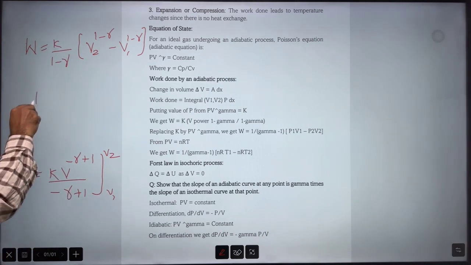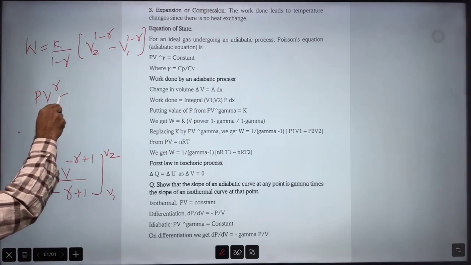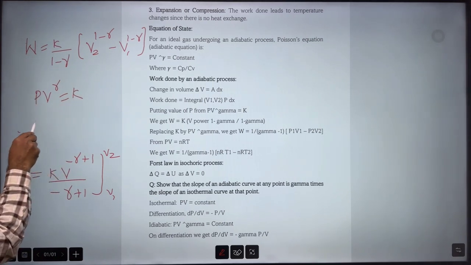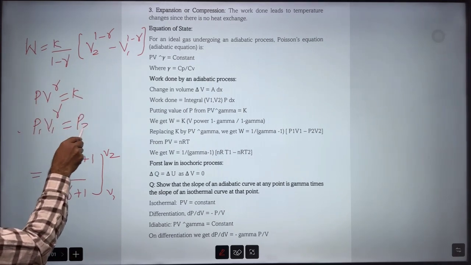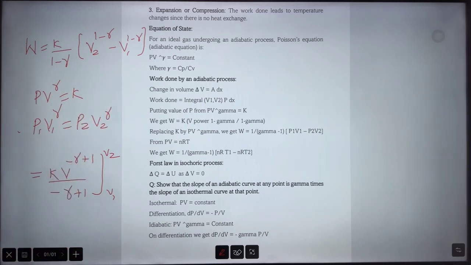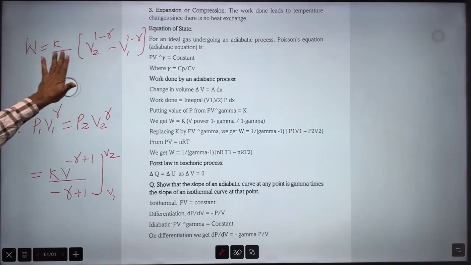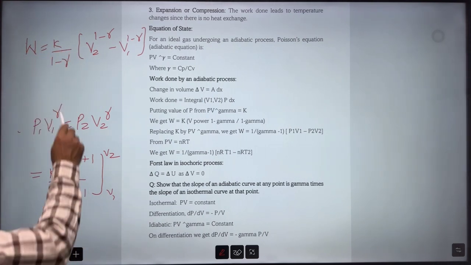Now since PV^gamma equal to K, you can generalize it. You can write P1 V1^gamma equal to P2 V2^gamma, right? So here we can take it inside, and as per our need we can insert the changes. So let's take it here.